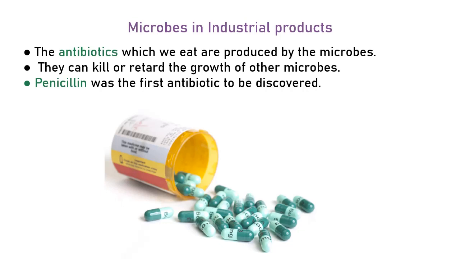These antibiotic chemicals are actually produced by microbes or microorganisms. The microbes produce or secrete some kind of substances which have the capability to kill or retard the growth of other microbes. This is also a fact that disease is caused by microbes and that disease is also eliminated by microbes. So one microbe is the warrior and the other one is the enemy. So the warrior kills the enemy, in short. Penicillin, just for information, was the first antibiotic to be discovered, and most of the antibiotics are microbial in nature.